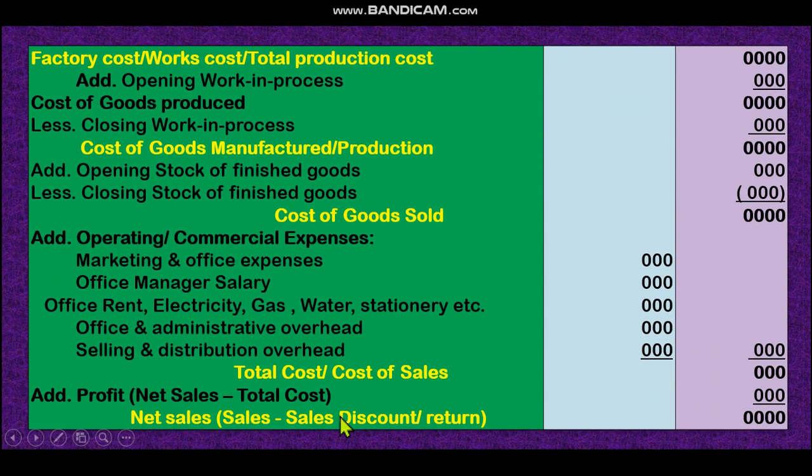Dear student, next, with this factory cost we add opening work in process and subtract closing work in process, then that is cost of goods manufactured or production cost. Then opening stock of finished goods, and subtracting closing stock of finished goods, gives cost of goods sold. With the cost of goods sold we add operating or commercial expenses, then it is total cost. Total cost plus profit equals sales price. This is the format of the cost sheet.